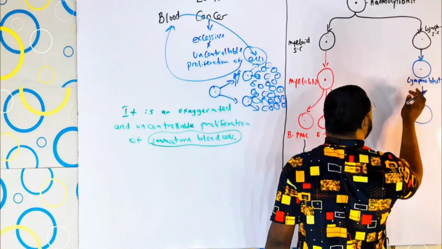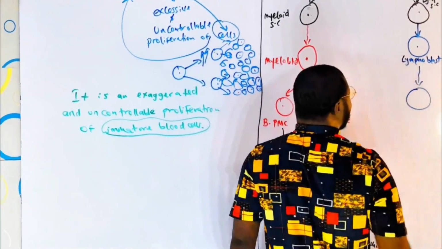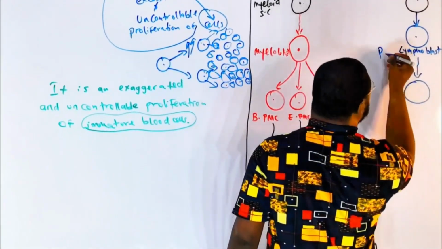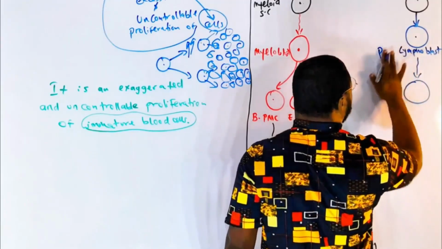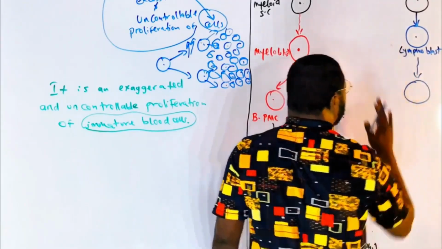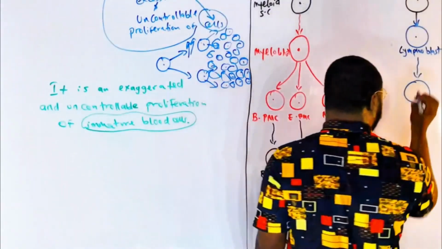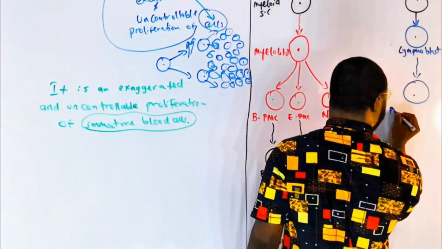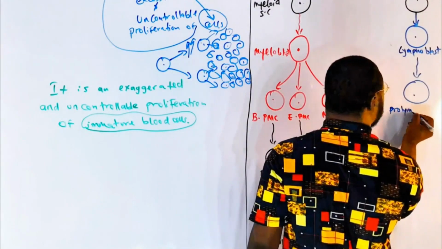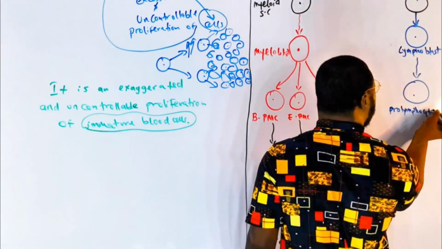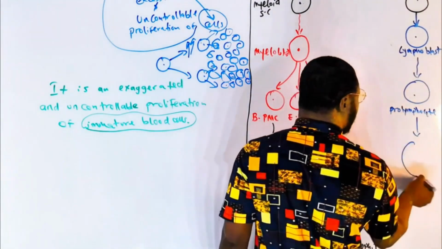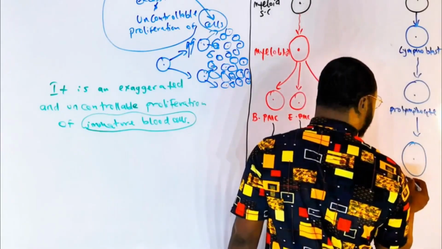Excuse me, guys, I've forgotten about the stages. Yes, it's actually from blast, to pro-cyte, and then the cyte. Good. So, here now, we're going to have the pro-lymphocyte. And from the pro-lymphocytic level, it becomes the lymphocyte.